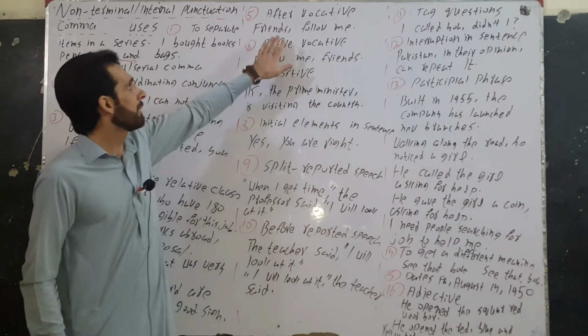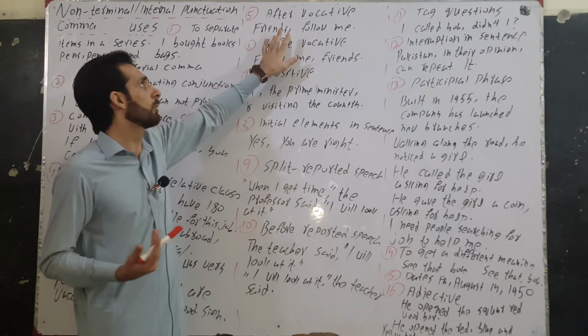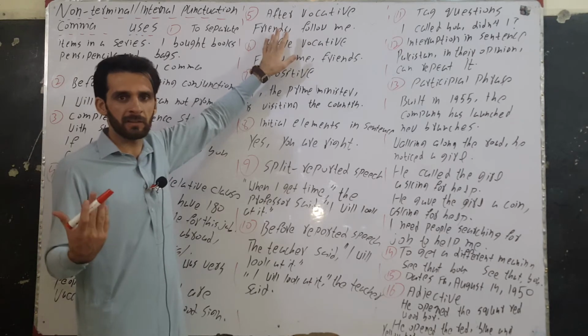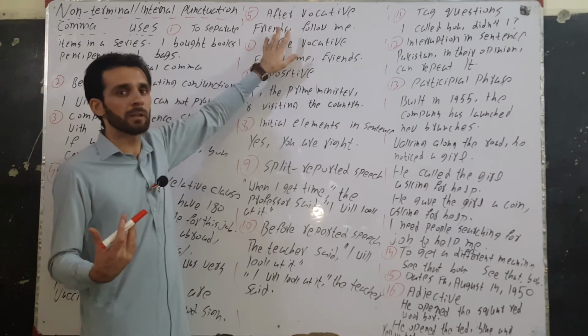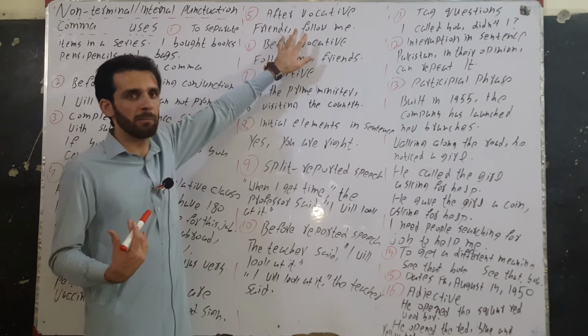The next use of comma is after vocative. Vocatives are words which are used to address someone. Friends, I am addressing friends, I am calling them. So we will use comma after vocative case. I have put a comma here.